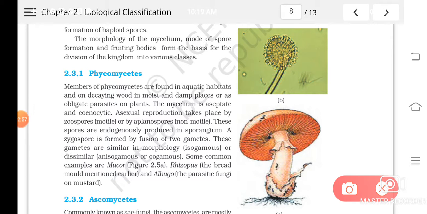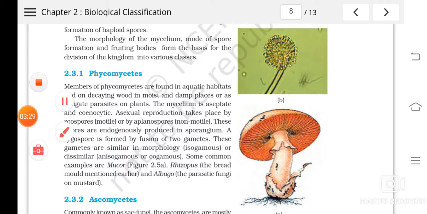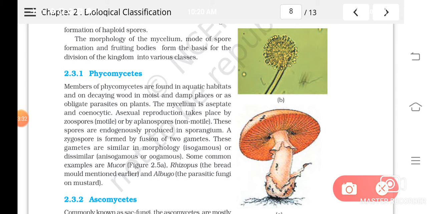You can see that there are different types of sexual reproduction, that is isogamous, anisogamous or oogamous. What are they? Isogamous means the gametes, male and female gametes, or the two gametes of two strains, will be similar in morphology and in behavior. Physiology means they have the flagella. Both will have flagella, and both will be the same in size. When that kind of gametes take part in reproduction, that kind of reproduction is called isogamy.